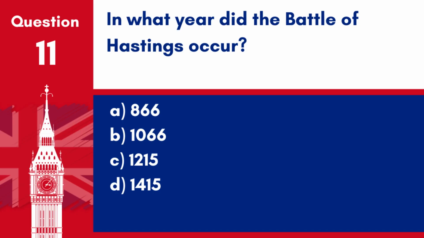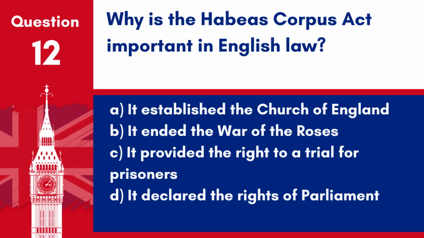A. 866, B. 1066, C. 1215, D. 1415. Answer: B. 1066. The Battle of Hastings occurred in 1066, marking a pivotal point in English history with the Norman conquest of England. Question 12.